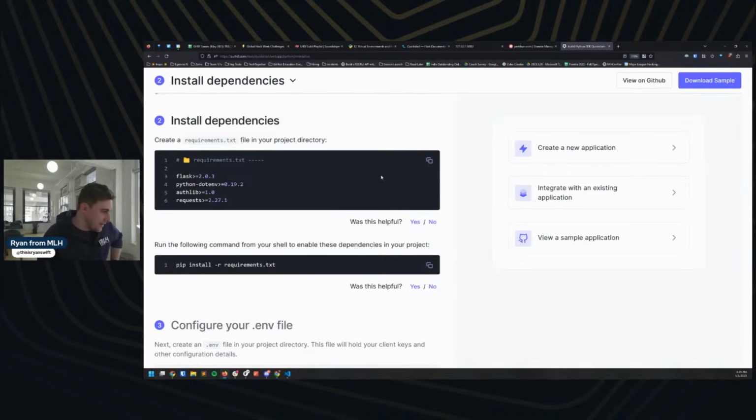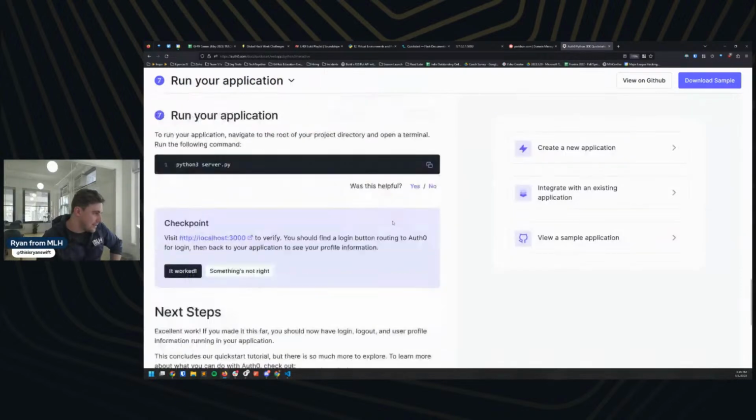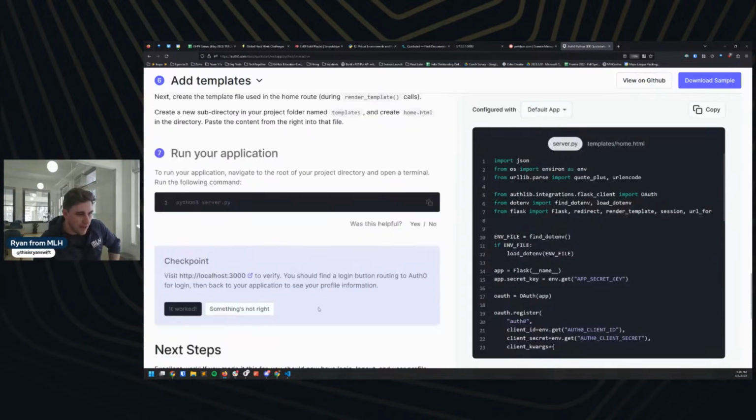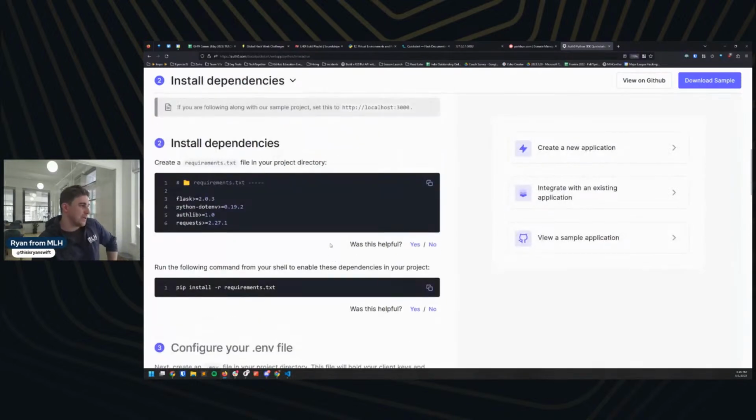I really enjoy it. If we scroll further down in here, there's actually, let me see if I can find it. There's some interactive pieces like this. I would think that there's probably something here because I've already gone through the tutorial, but I'll show you what we need to do here as we go through.